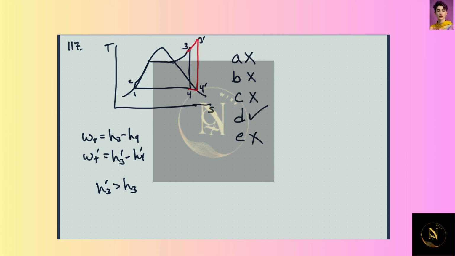And then let's see about E, just to make sure. The amount of heat input will decrease. Now, the amount of heat input will increase because H3 prime goes up. So going from H3 up to H3 prime, the difference in enthalpies here will be greater. So we'll actually have an increase in the amount of heat input. So in fact, the answer is D.